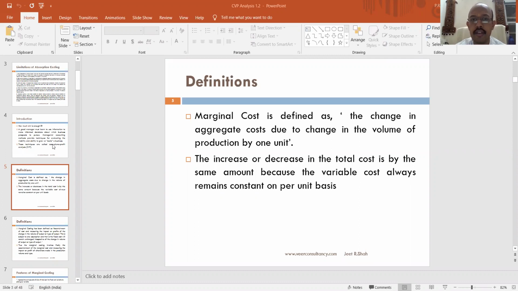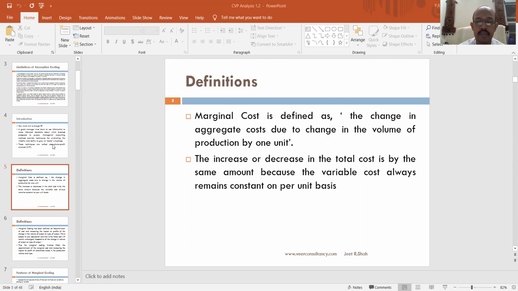When I say marginal cost, what does it mean? It means the change in the aggregate cost due to a change in the volume of production by 1 unit. That means what is the change in the total cost of a product or a service if 1 unit of extra production is being done. So it is just a change in total cost due to 1 unit of extra production. Understand, the word used is production and not sales.